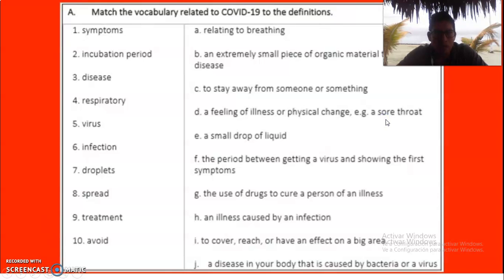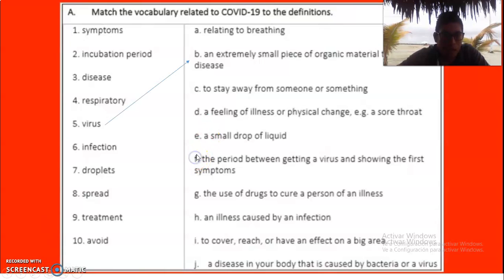So now we have come to the activity A. In this activity, we have to match the vocabulary related to COVID-19 to the definition. All of these words are the vocabulary that we have to learn, and those are the definition. What are we supposed to do here? We have to join, to match. What is to join? I am going to give you an example. So what you have to do in this case, what is join?